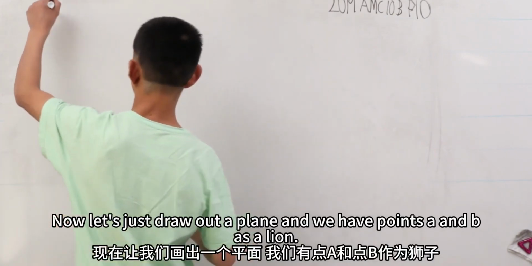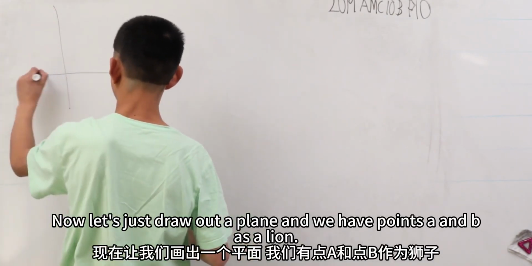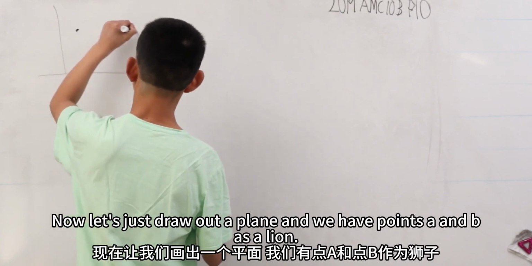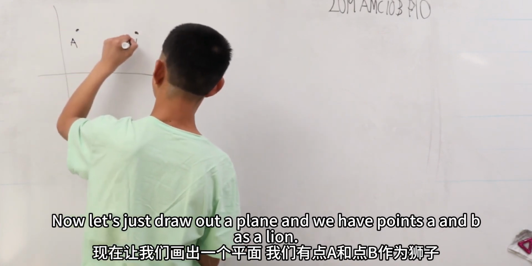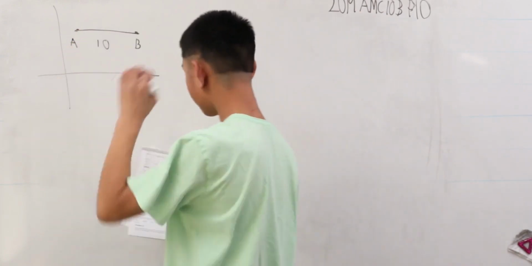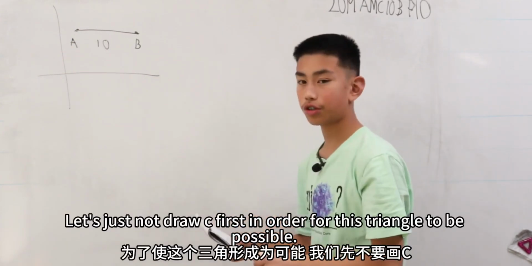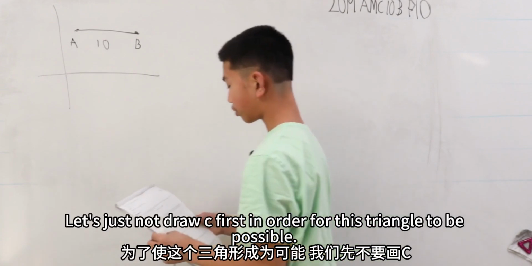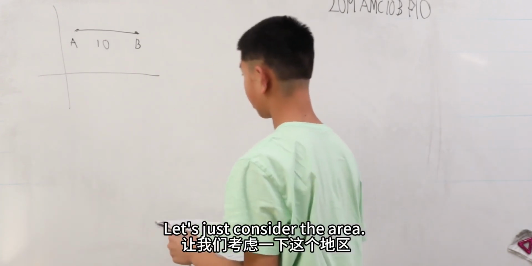Now let's just draw out a plane. And we have points A and B as a line. This is 10 units. And let's not draw C first. In order for this triangle to be possible, let's consider the area.